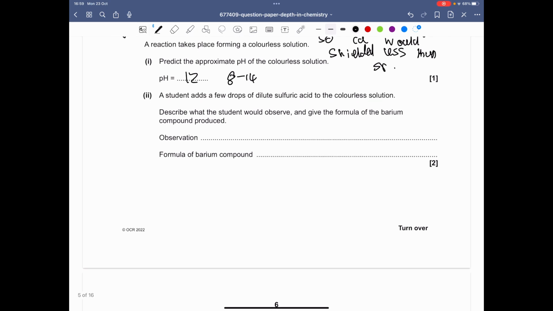So part 2, a student adds a few drops of sulfuric acid to the colorless solution. Describe what the student would observe and give the formula of the barium compound produced. Obviously, we have barium hydroxide currently in the solution. So if you add sulfuric acid, it would form barium sulfate, because the sulfate would displace the hydroxide ions. So what we'll have is a white precipitate forms, which is the BaSO4. Oh yeah, you have to write it here anyway. So yeah, BaSO4.